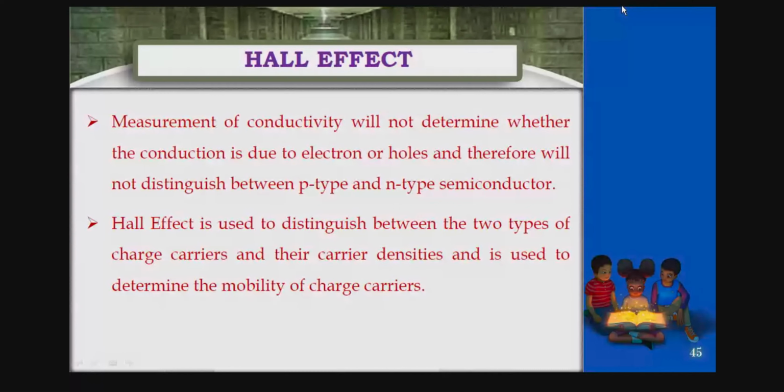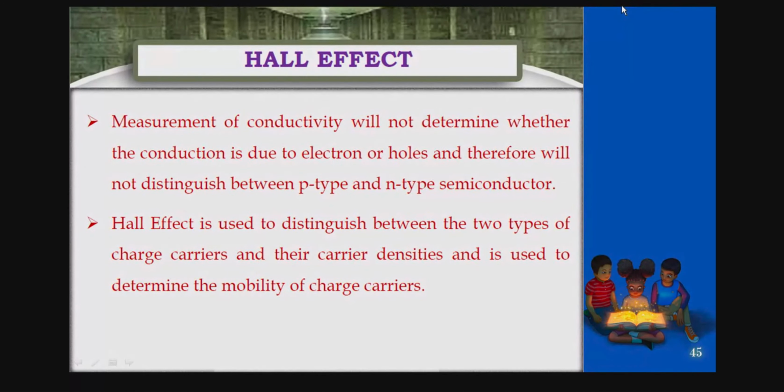We are getting some electrical conductivity, but we don't mind whether it is coming from electrons or holes, right? So here the Hall effect has given a clear idea whether the conductivity is because of electrons or holes.